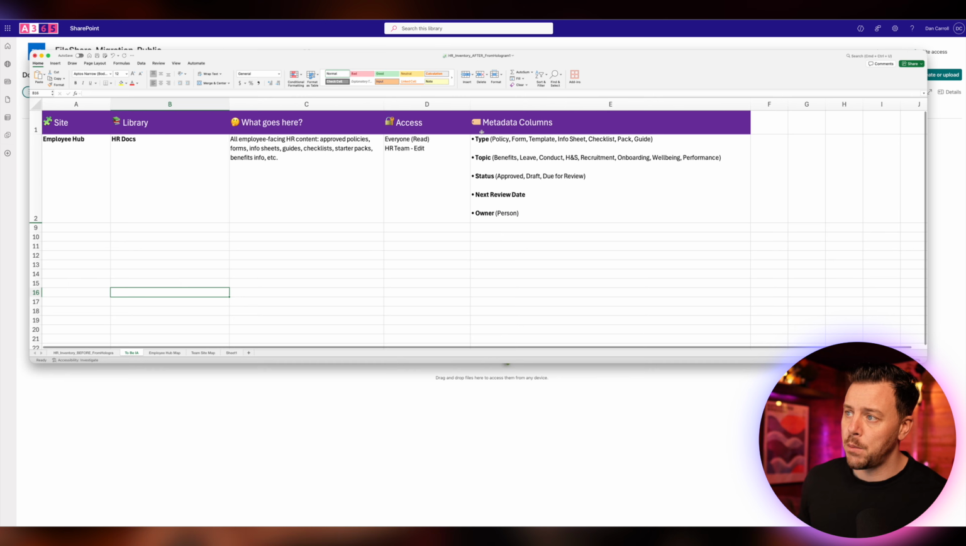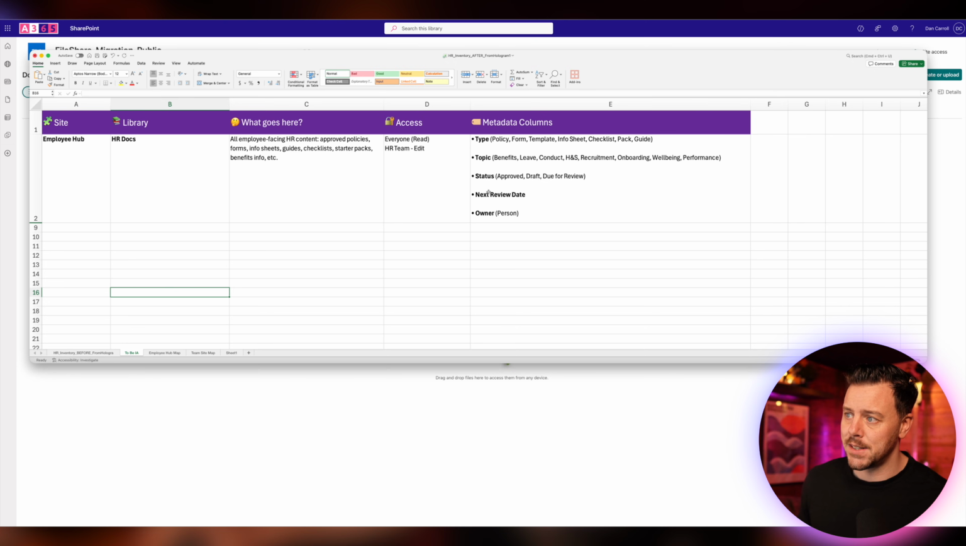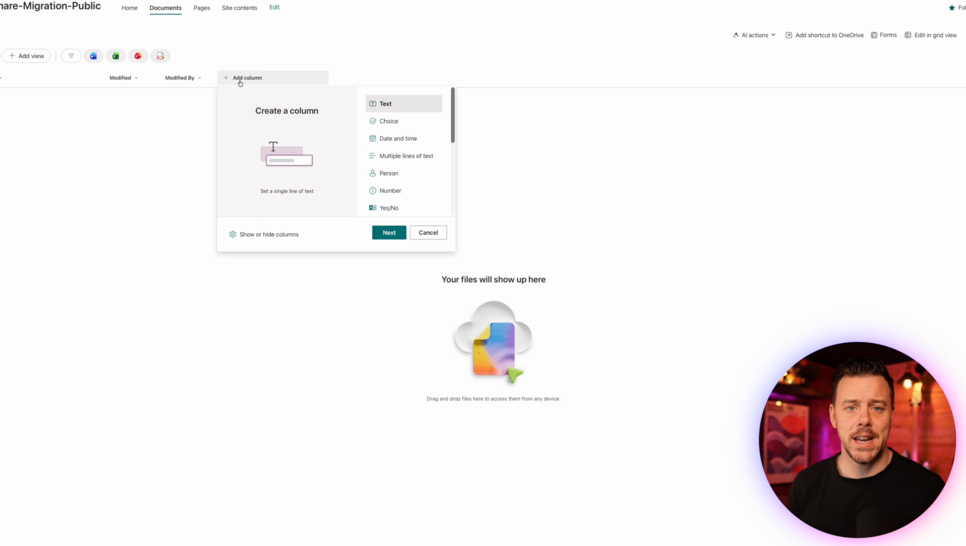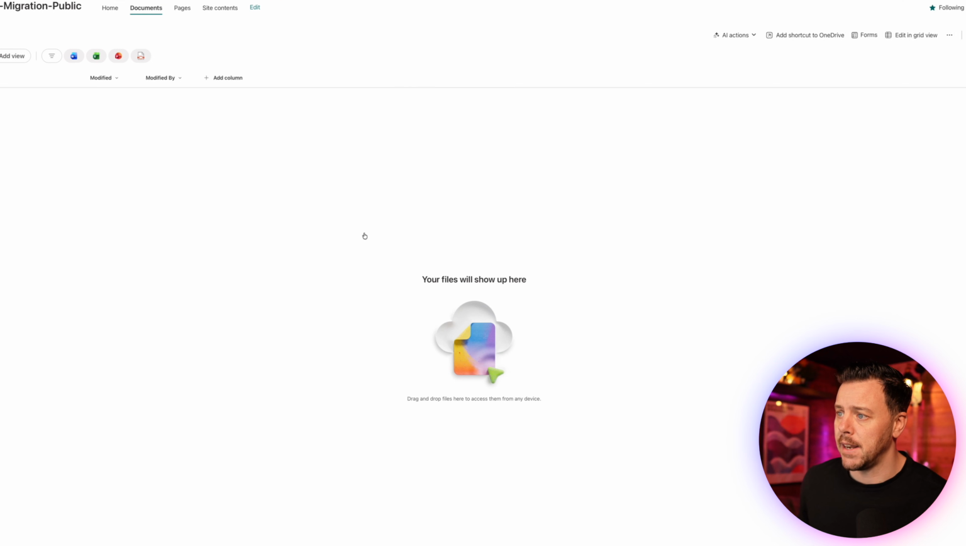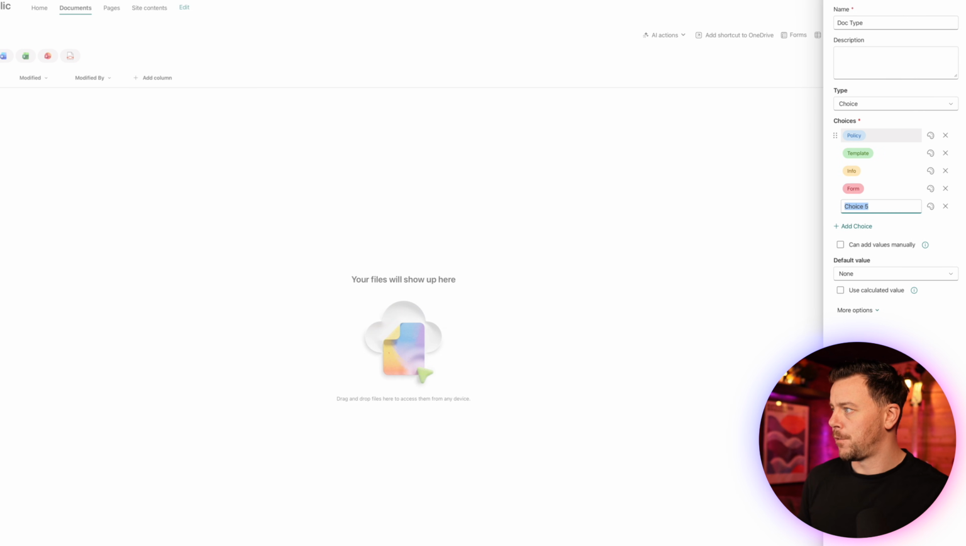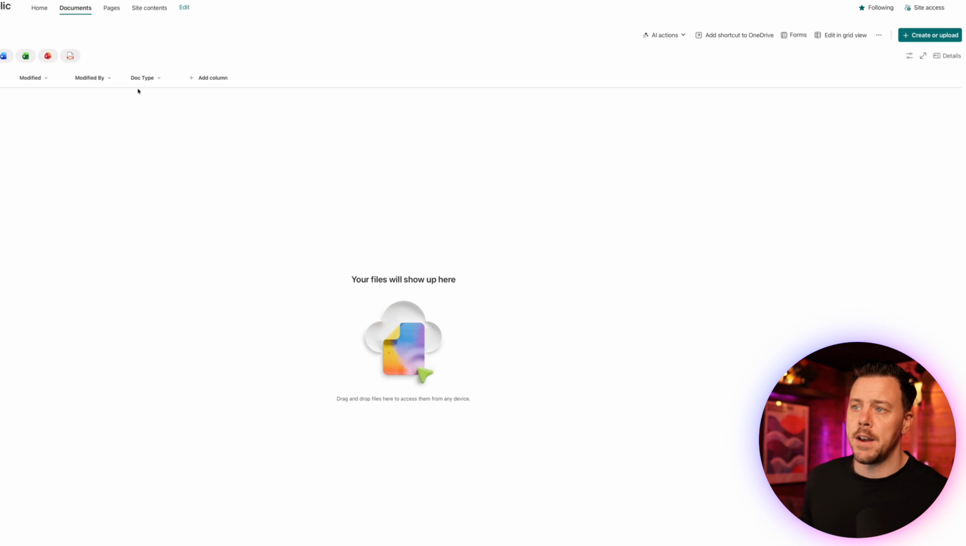So as a reminder, we want a type column, topic, status, next review date, and owner. So let's start with the type first. So we're going to say add a column. Because this is all contained within a single library, we can just create them as library level columns. There's no problem there. So I'll go for choice. I'll say next, and we'll call it doc type, and we'll go for policy, template, info, form, and finally checklist, which all looks good. And then you don't need to worry about anything else, and we'll just say save. So we have our doc type.